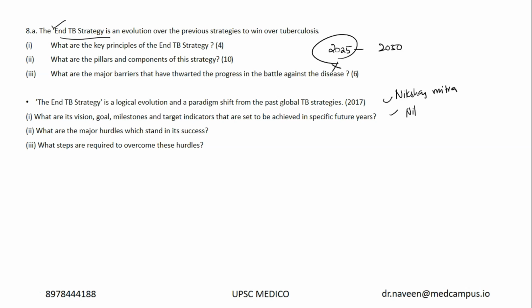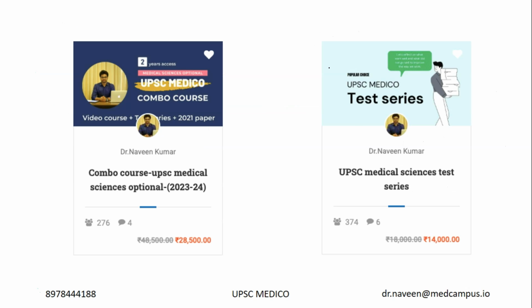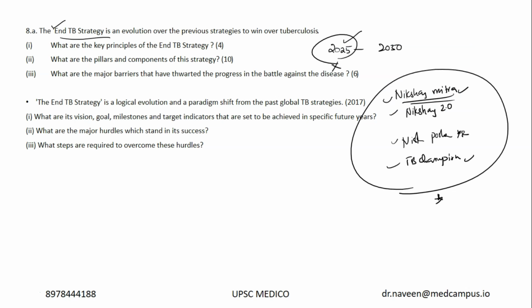New policies like Nikshay 2.0, and Nikshay Mitra. And there is a Nikshay Poshan Yojana, and there's a concept called TB Champion nowadays, adoption of a TB patient. All these are TB Champion and Nikshay Mitra. It's an adoption program. These are all important upcoming developments which can be future prospects. Okay, India is trying to end TB by 2025. There's so much work going on along the lines of tuberculosis. Okay, End TB strategy very important. So done. This is as simple as that.